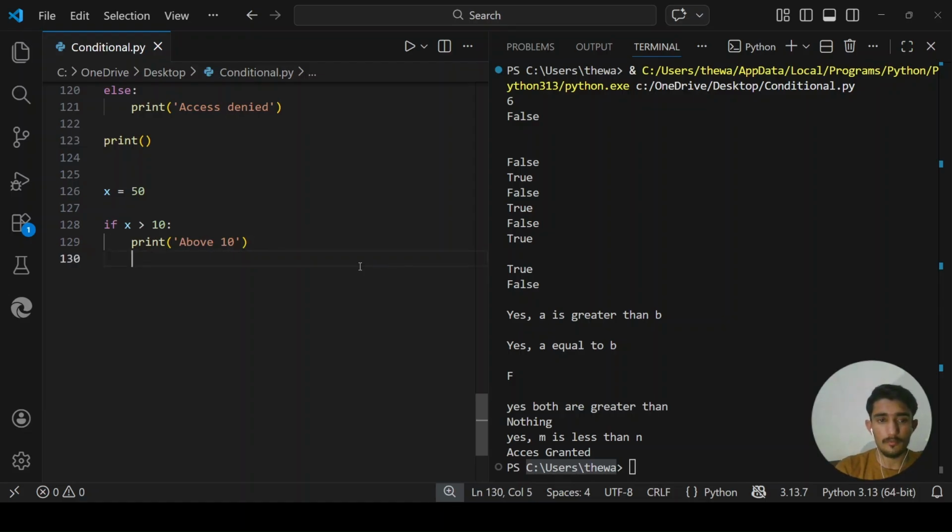You see, when I hit enter here, I am in the indented block of the if. I am not outside of the indented block. If I press backspace, then I am outside the indented block. But if I want to go back into the indented block, I need four spaces, or I can press the tab key on the laptop. So I am here now, inside the if block. If I want to go outside of the indented block, I just press backspace, and now I'm outside.